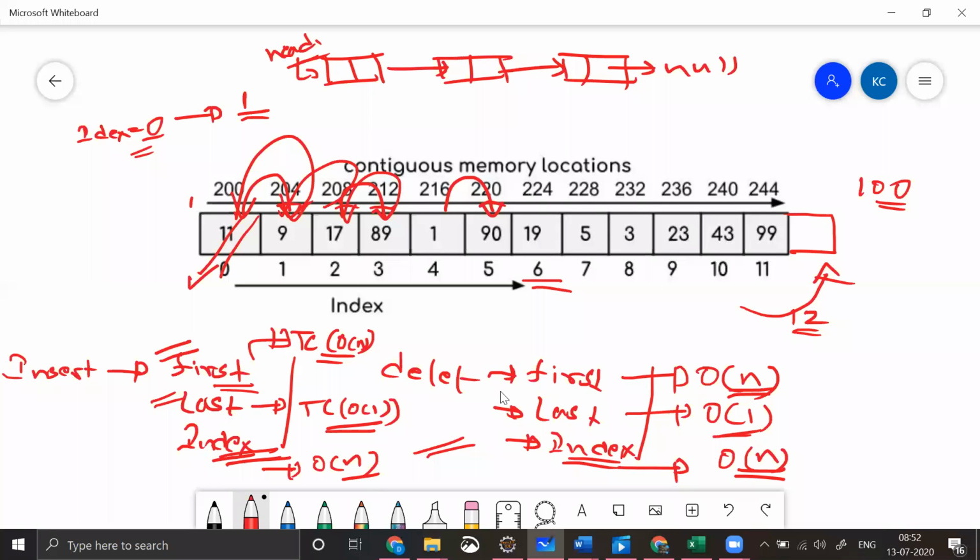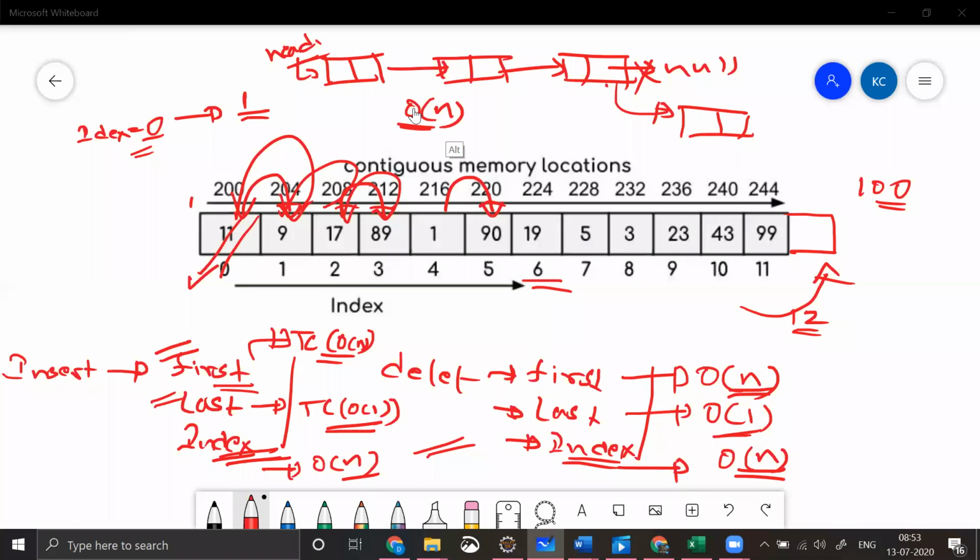Let's say we need to insert something at the end. We took a while loop and came until this point, and finally created a new node and inserted it, pulling and removing the link, etc. So we have to traverse from start to end to insert something at the end, right? That many steps are required. So the time complexity for inserting at end in a linked list will become order of n.